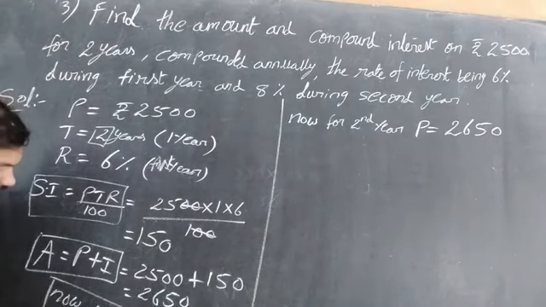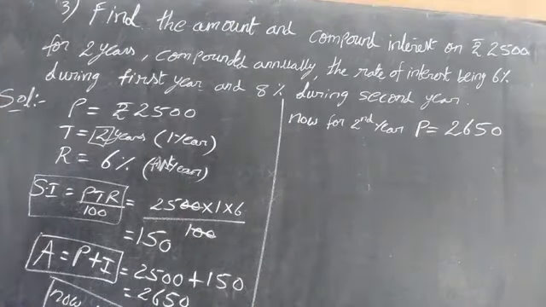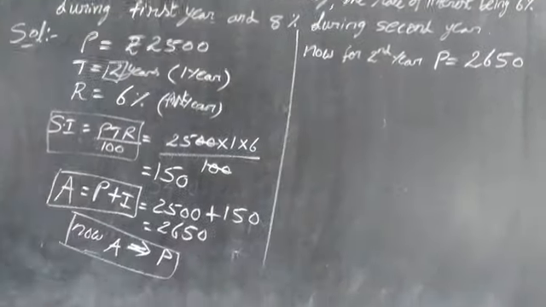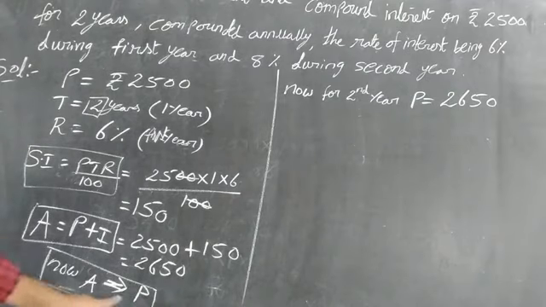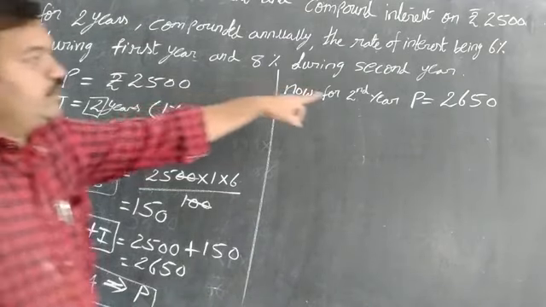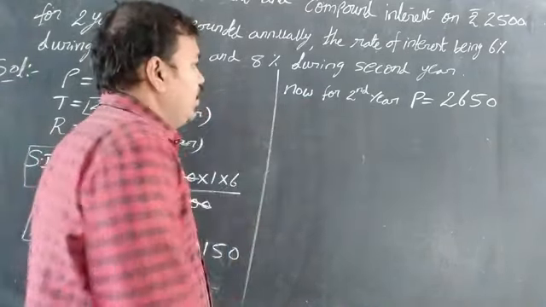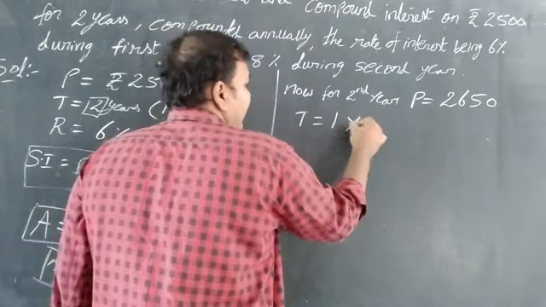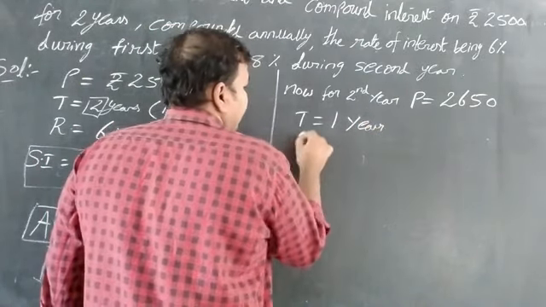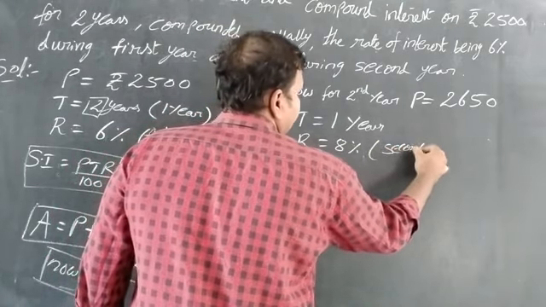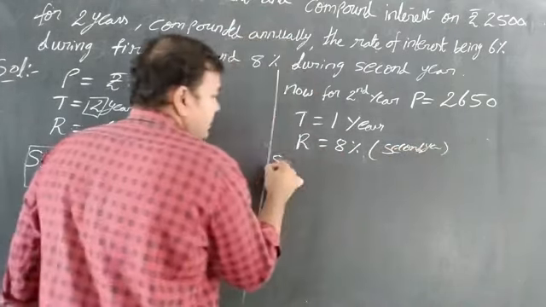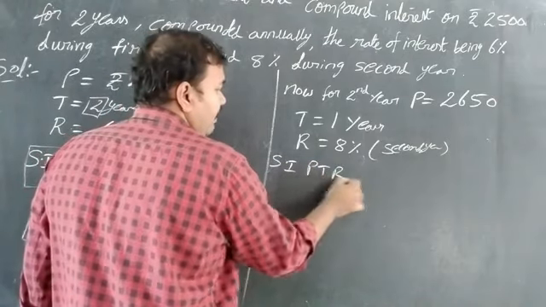Now A will change to P for the second year. So P is equal to 2650. Now time is equal to 1 year. Rate of interest is 8%, second year. Substituting in the formula, simple interest is equal to PTR by 100.